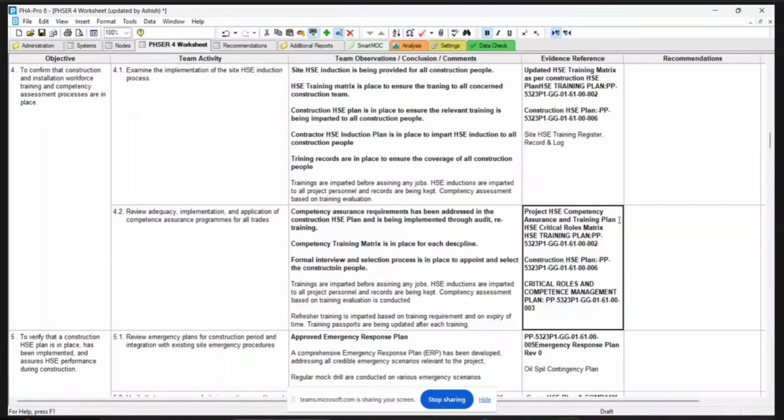Can you show so that we can see which plans you have got? This one. It is the competency assurance and training plan. And if you have the document number, oh, this is only one document.